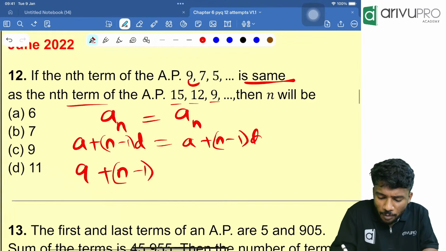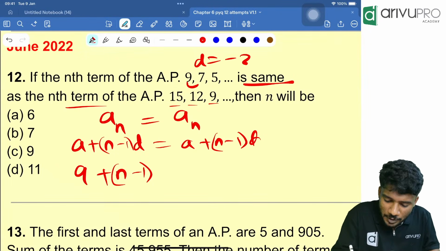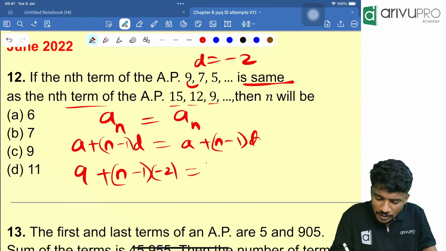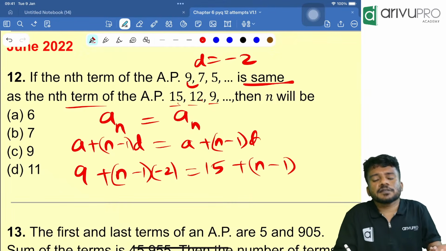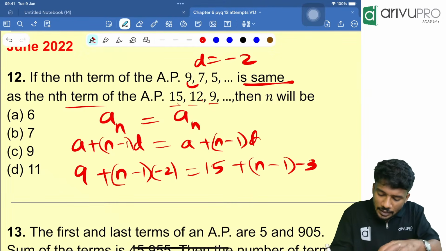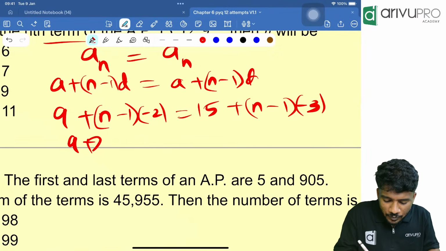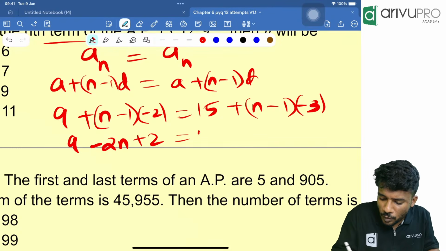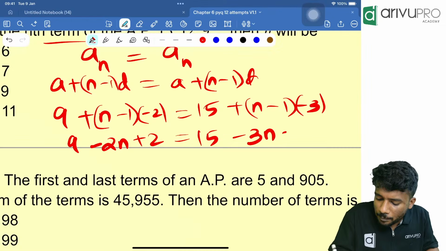Here a is 9, and the common difference d is the second term minus the first term, 7 minus 9, which is minus 2. This equals 15 plus n minus 1 into 12 minus 15, which is minus 3. Now open the bracket. 9 plus minus 2 into n minus 1 gives 9 minus 2n plus 2, which is equal to 15 minus 3n plus 3.